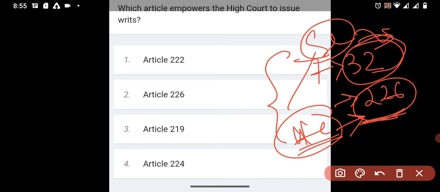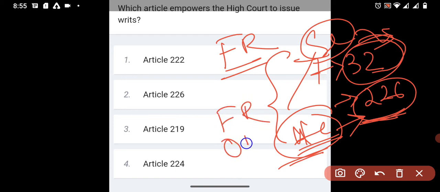Why? The Supreme Court only issues writs regarding fundamental rights, not ordinary rights. But the High Court issues writs regarding fundamental rights as well as ordinary rights. That's why the High Court has more power than the Supreme Court in case of writs.